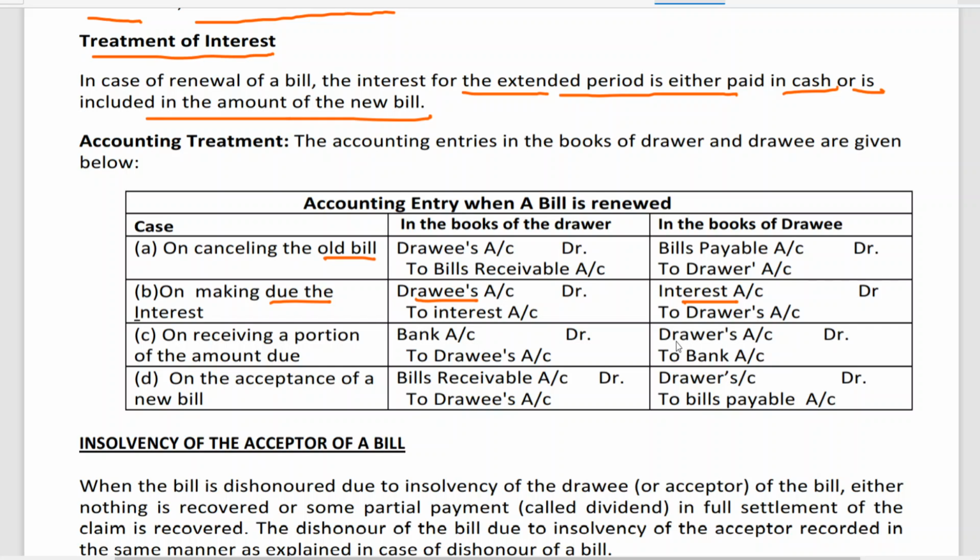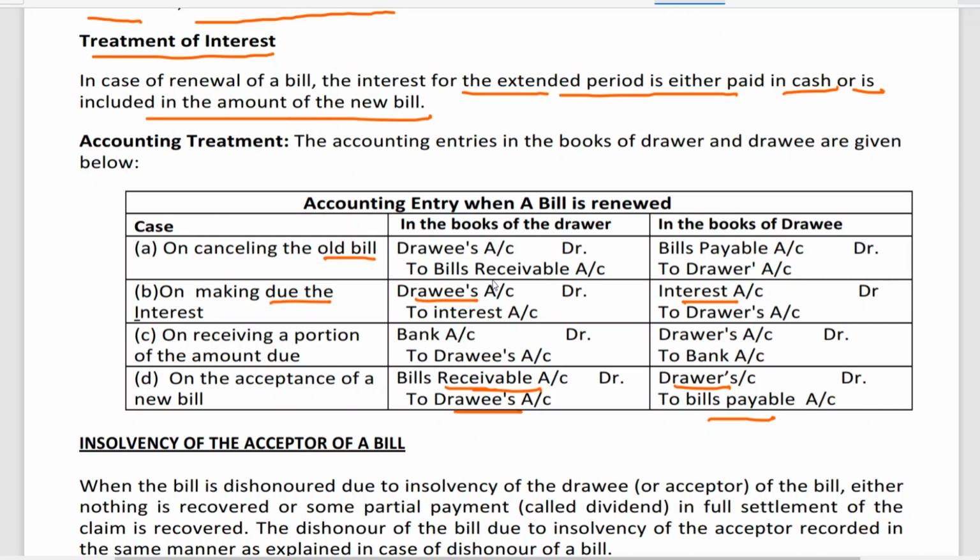Similarly for him, it's a payment: drawer to bank. And on acceptance of a new bill, whatever amount is due, a fresh bill is drawn. Entry: bills receivable to drawee; drawer to bills payable. Now again, this fresh bill can be retained, discounted, endorsed, or sent to the bank for collection. Again, the fresh bill can be honored, and the fresh bill can be dishonored.